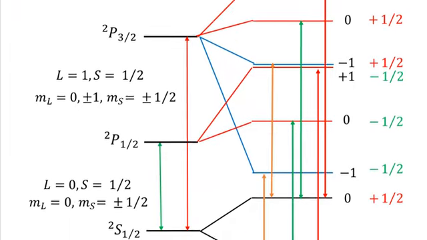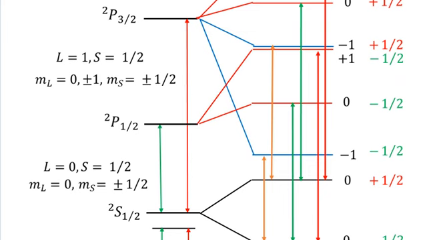I am going to show you the splitting from the 2P3/2 state to the ground state, which is the 2S1/2 state, and from the 2P1/2 state to the 2S1/2 state. Actually, these are the lines corresponding to the sodium lines.